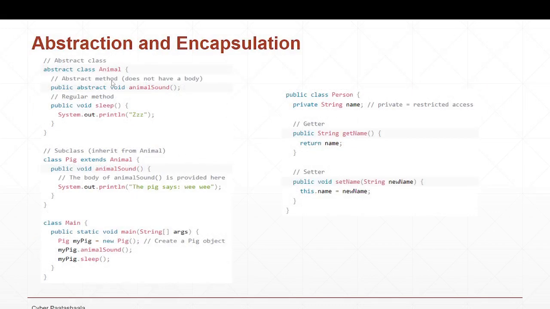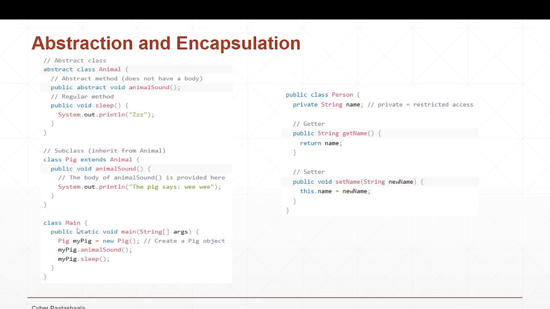In this example, I have a class called Animal. In that I have two methods, animalSound and sleep. And I have a class called Pig, which extends the Animal class. I use this syntax, class Pig extends Animal, and I provided the implementation only for animalSound. And if you see here, I don't have a sleep method inside my Pig class, right?